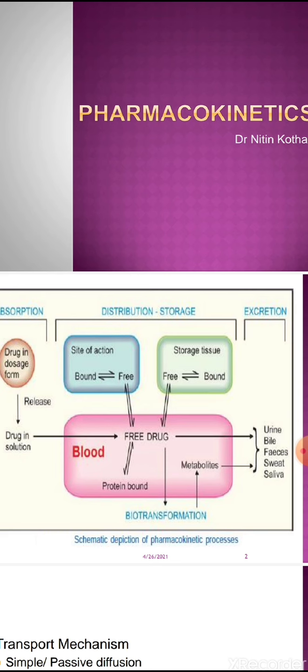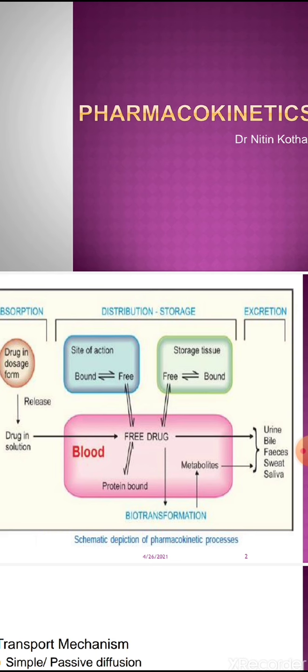The bound and unbound forms, the part bound to plasma protein and the other unbound fraction, remain in equilibrium. That will be discussed later on. And after entering the site of action, the drug will show its action, its effect.